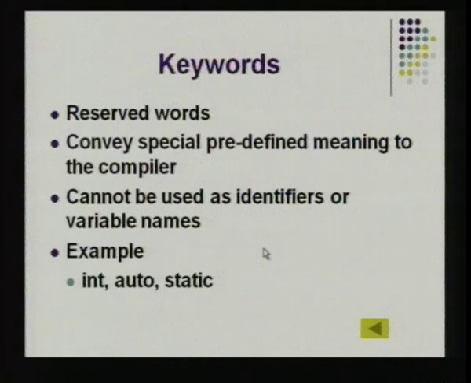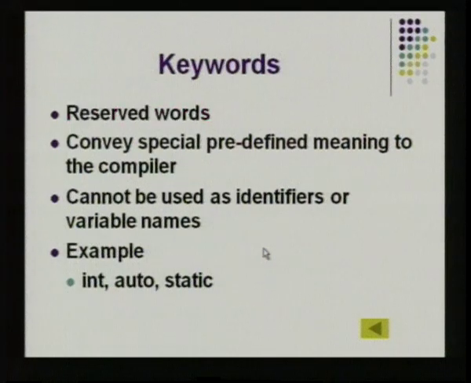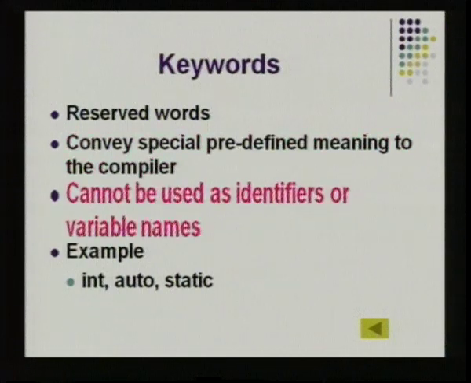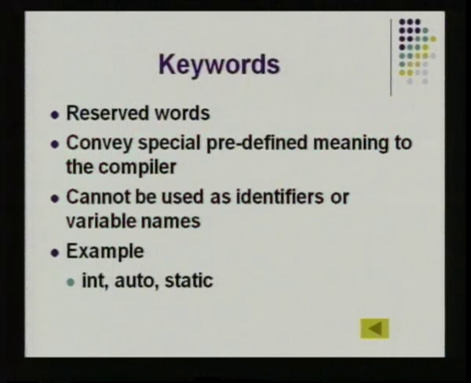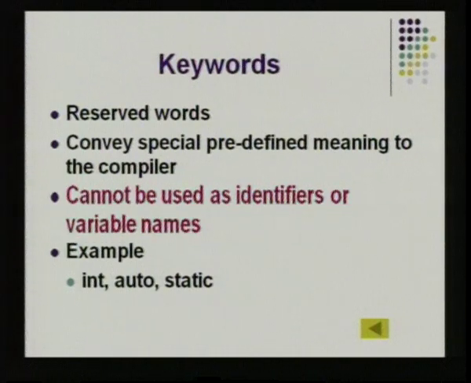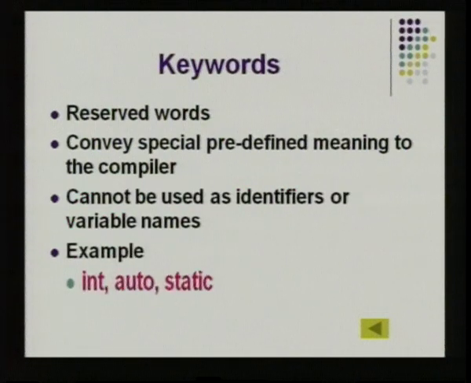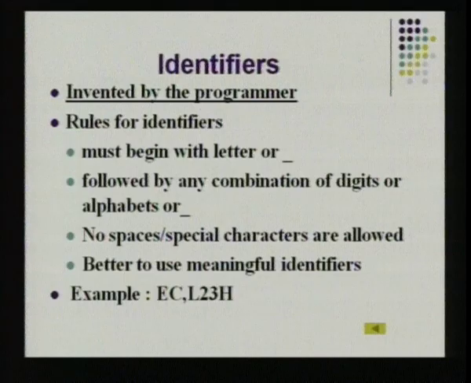So, first we will start off with the keywords. So, we all know what are keywords. They are reserved words which have special or predefined meaning that cannot be altered. They cannot be used as identifiers or variable names or constant names. They have to be used only for the purpose for which they are defined. An example for that is integer, auto, static, float, double, switch, if, for, all these are keywords. They all have those predefined meanings. Next you have the identifiers. So, we will be seeing about the features of these identifiers after the break.